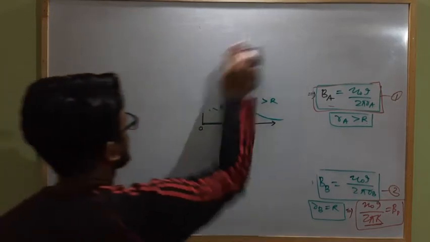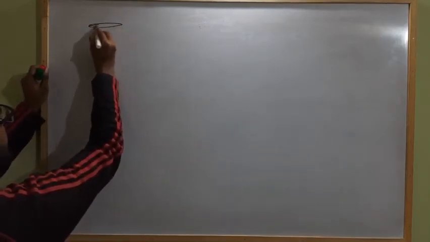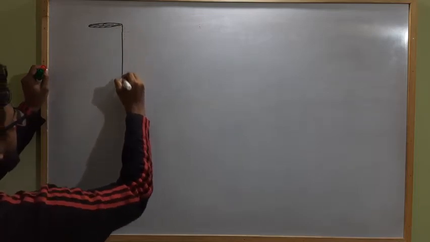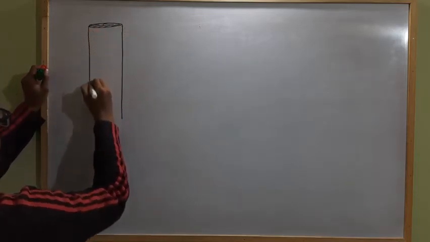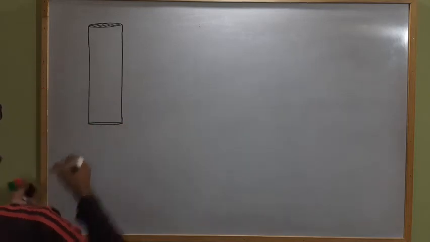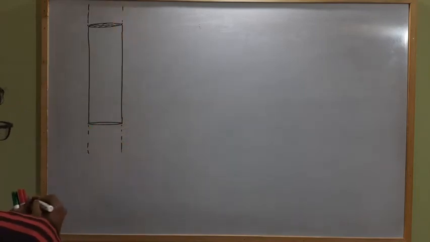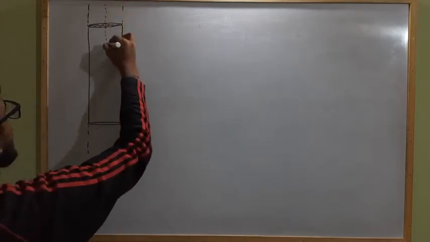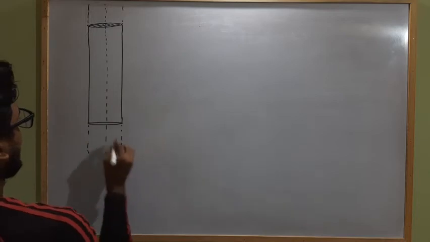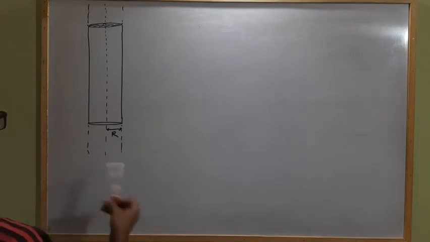Now let us consider the same for a solid current carrying infinite conductor. If the current carrying cylindrical conductor is solid, okay, solid, and it is extended up to infinite, and this is the axis, and the radius is again R, and current I is flowing across this.